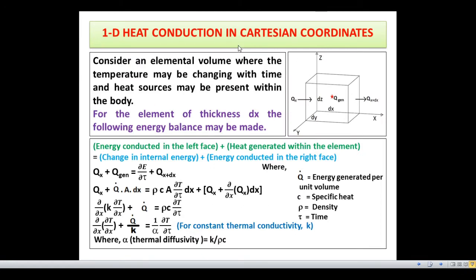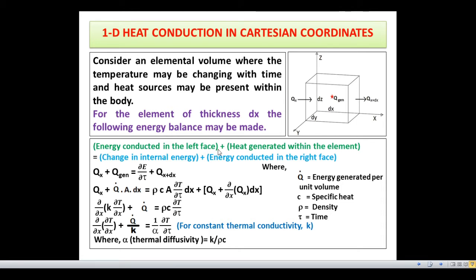Now, one-dimensional heat conduction in Cartesian coordinates. Consider an elemental volume where the temperature may be changing with time and heat sources may be present within the body. For the element of thickness dx, the following energy balance can be made.